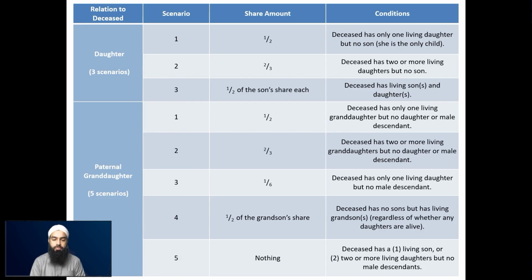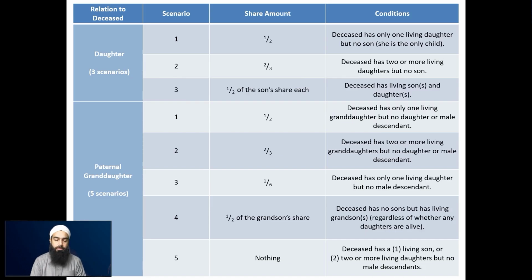Like this. Or if there are 2 daughters and 2 sons, then each son will receive double the share, so 2 parts each, in comparison to the deceased's daughters, who will receive 1 part each. So the entire property will be split into 6 parts, and each brother will receive 2/6, and each daughter will receive 1/6.